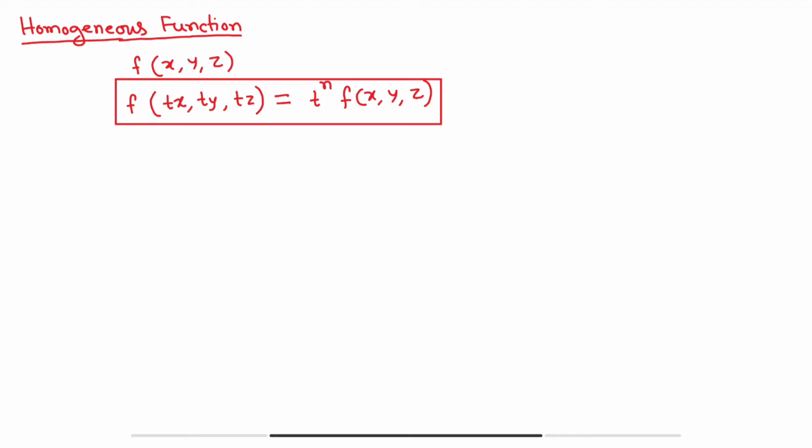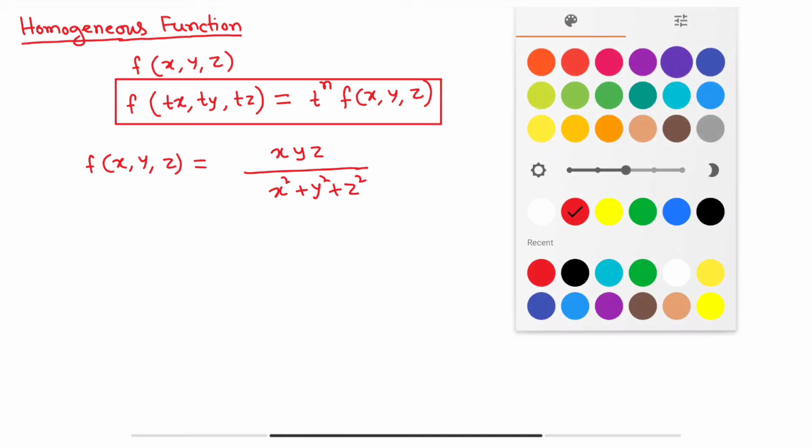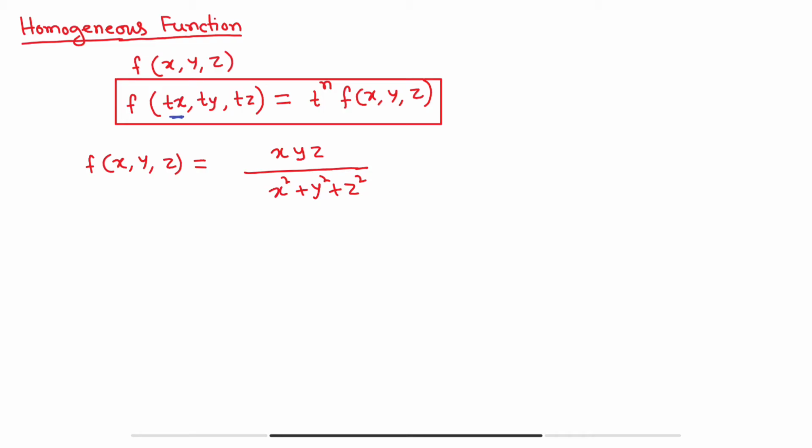For example, suppose f of x comma y comma z is equal to, let's say, xyz divided by x square plus y square plus z square. I am taking any arbitrary function. The first step is we have to replace x by tx, y by ty, and z by tz.